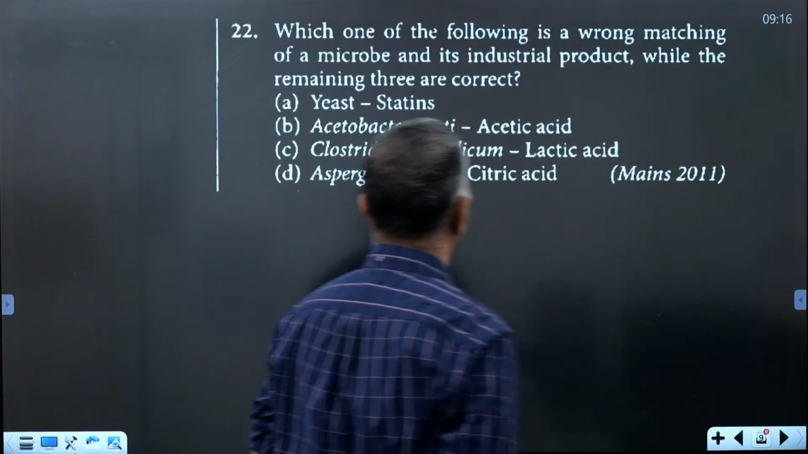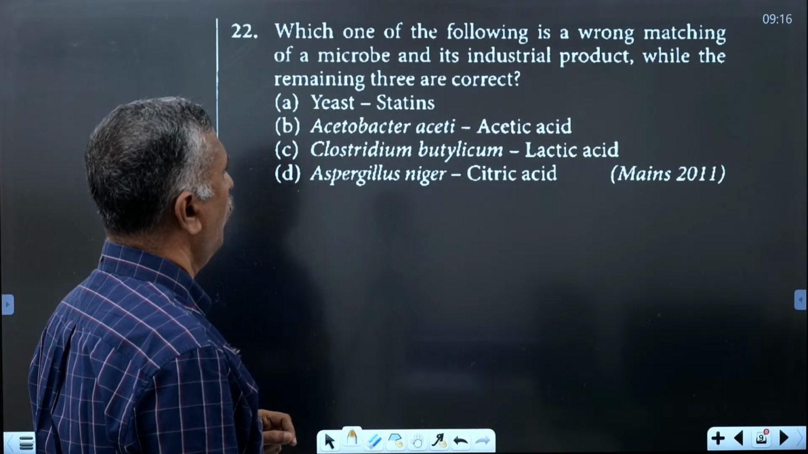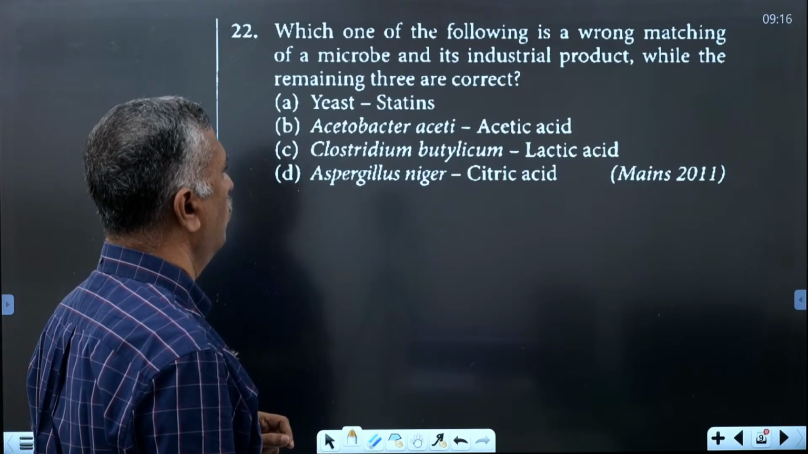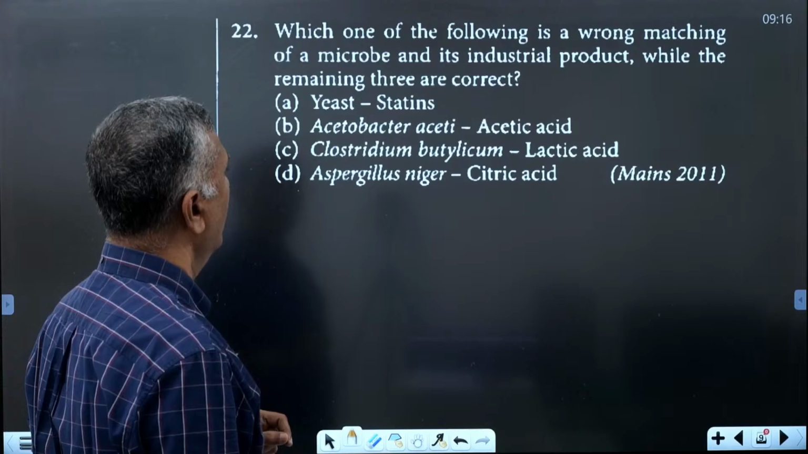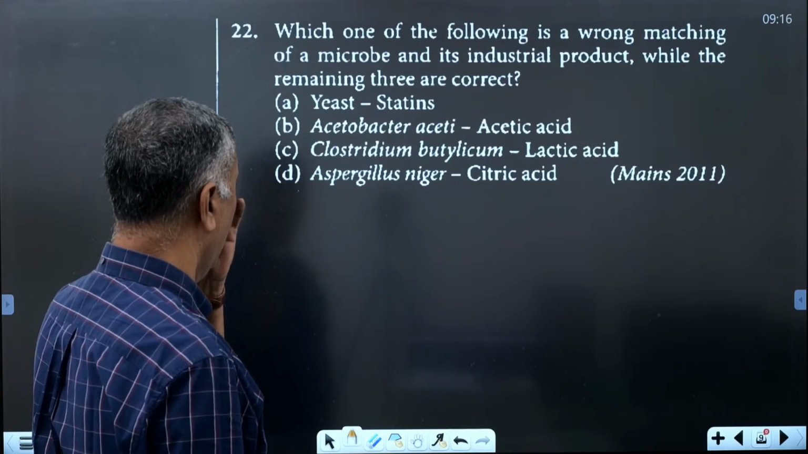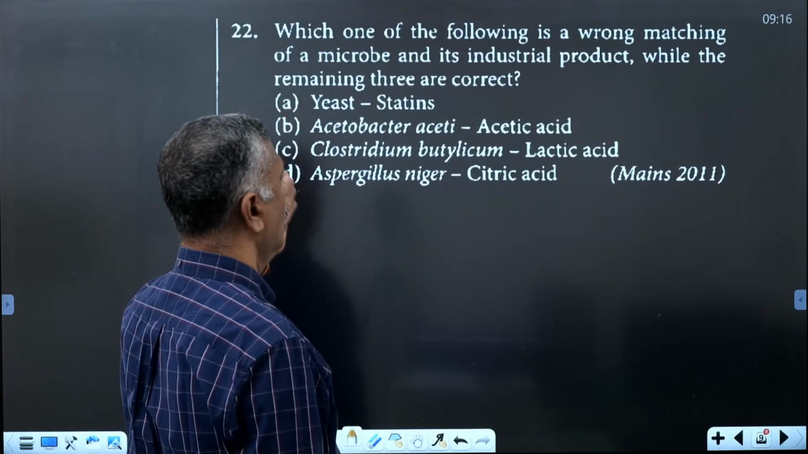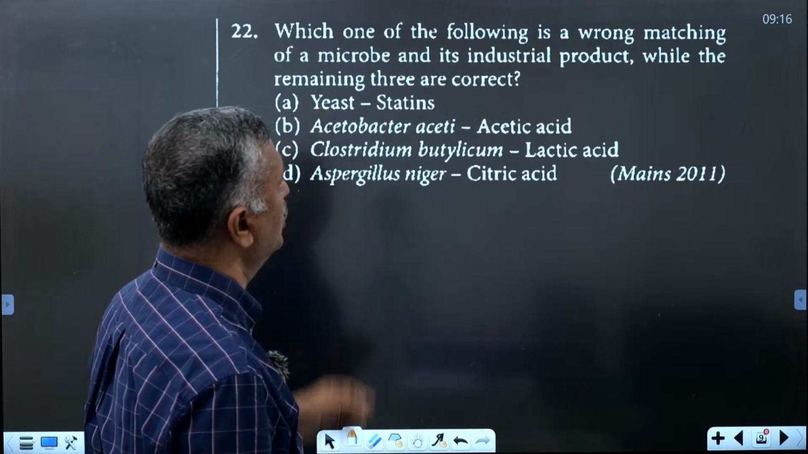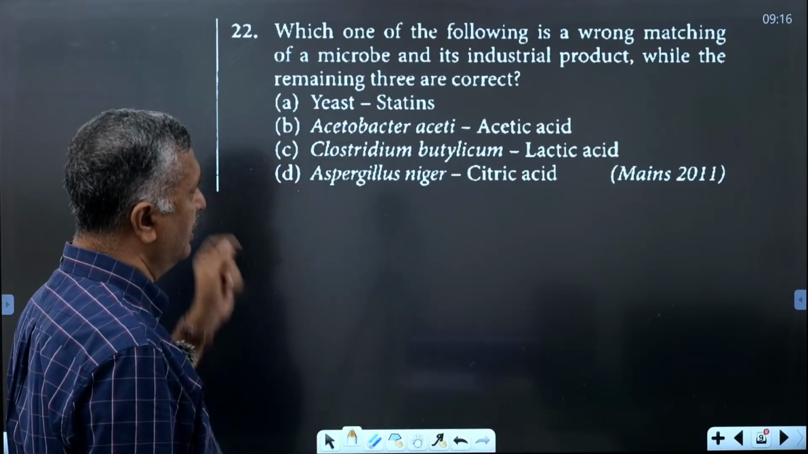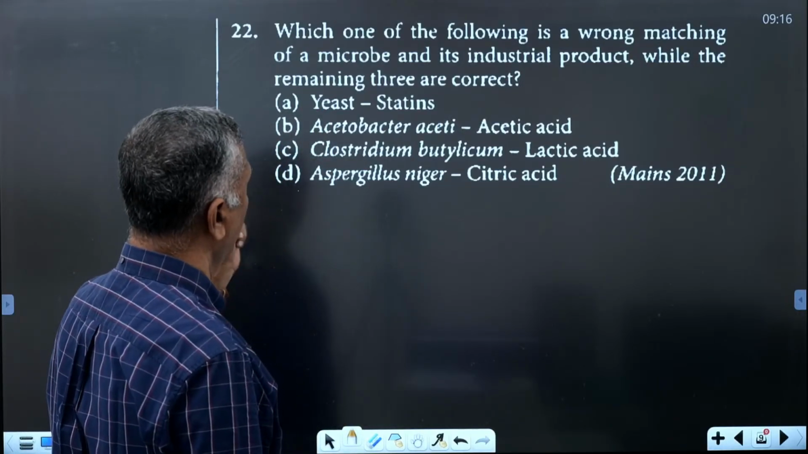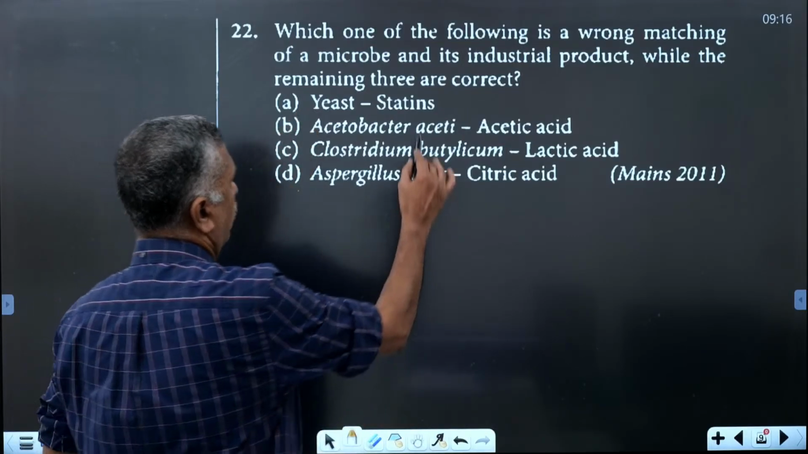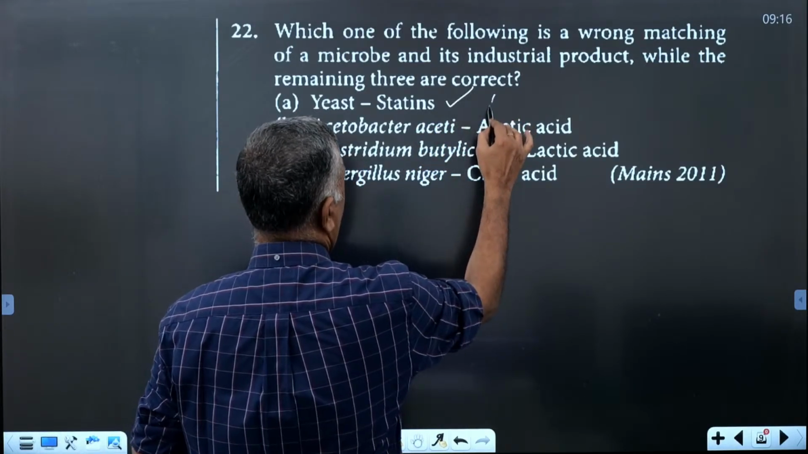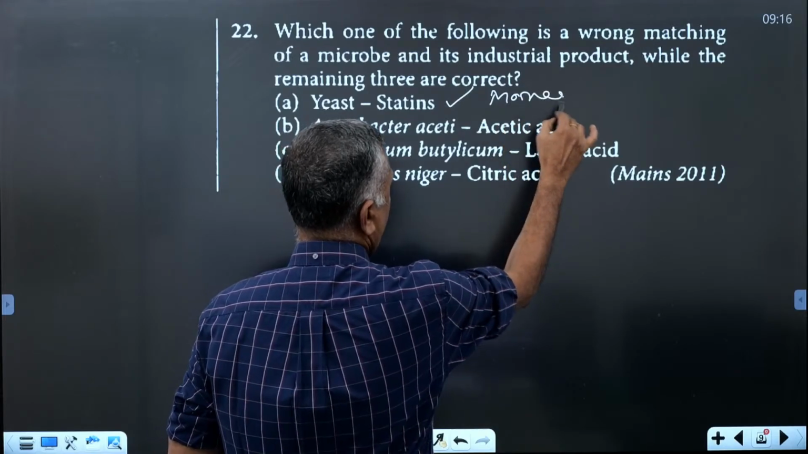Then the next one. Which one of the following is the wrong matching of a microbe and its industrial product, while the remaining three are correct? Based on the four options given, which one is the wrong matching of a microbe and its industrial product? A yeast variety that produces statins, Monascus, that yeast called Monascus purpureus.